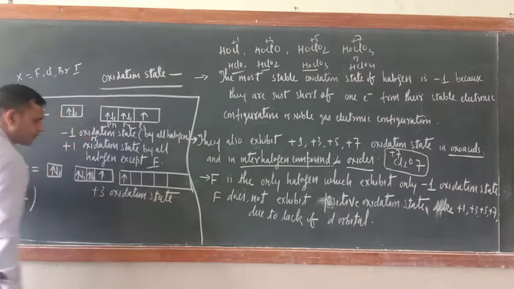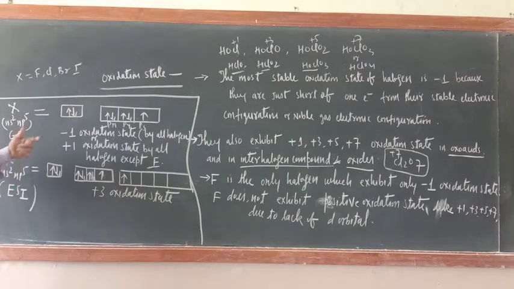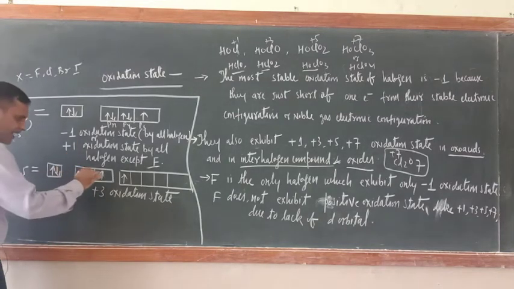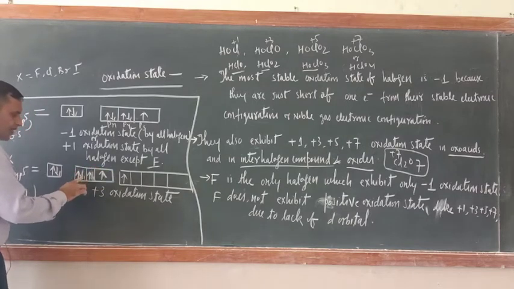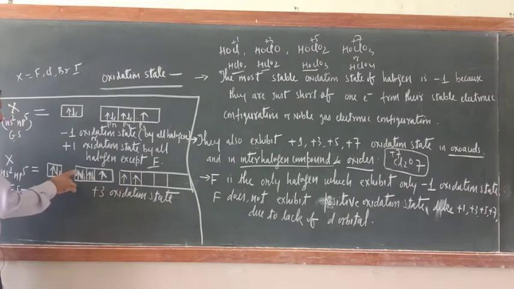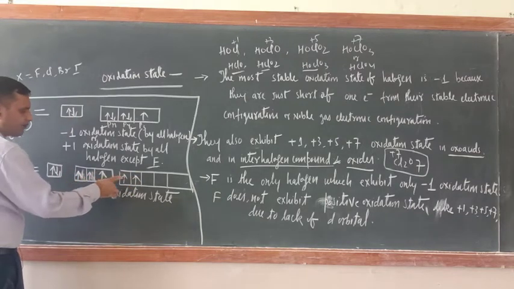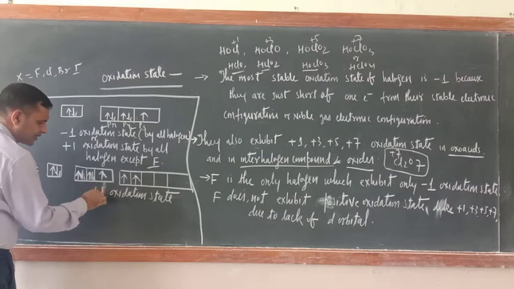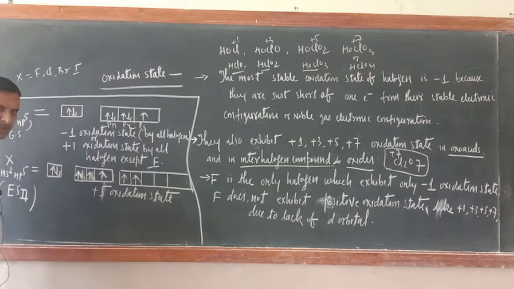Now try to understand. So +1 I explained, +3 I explained. Now here is excited state 2. Just see, for excited state 2, a paired electron of px has to jump from here to here. Now how many unpaired electrons? 1, 2, 3, 4, 5. So in this condition, they will exhibit the +5 oxidation state.